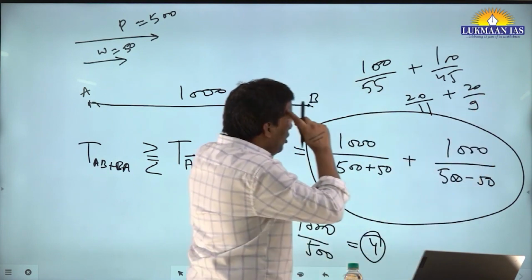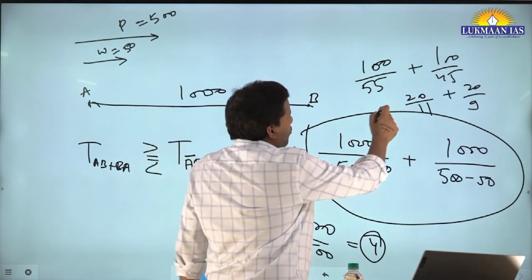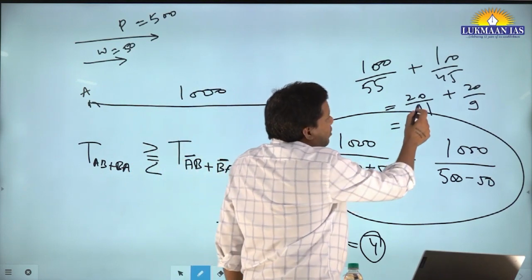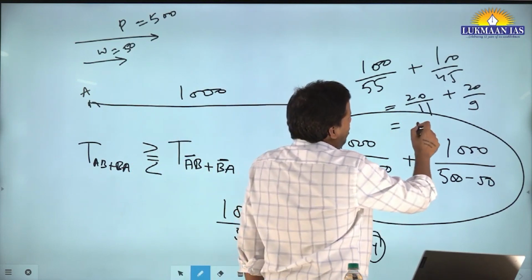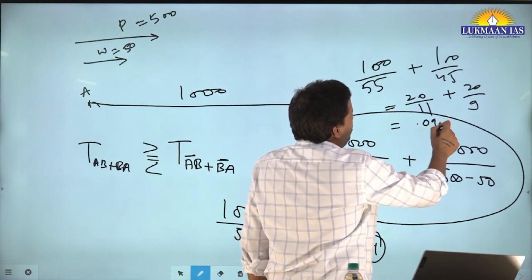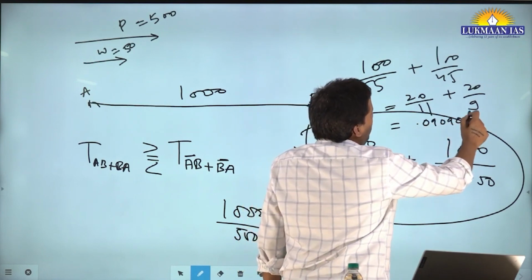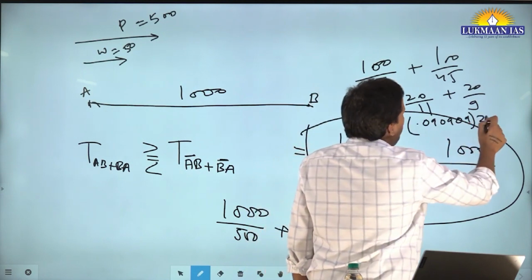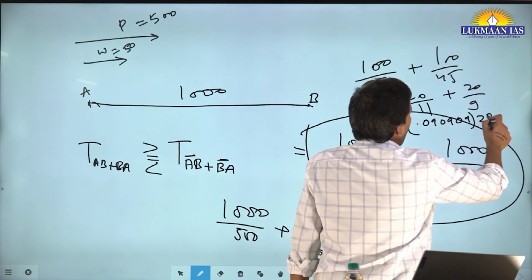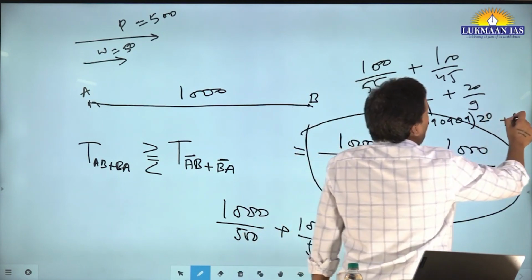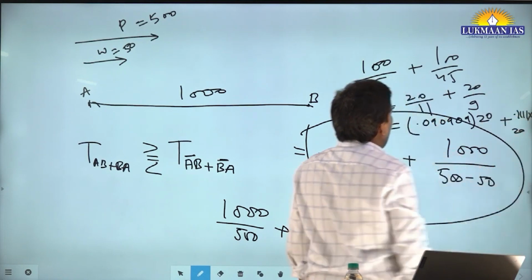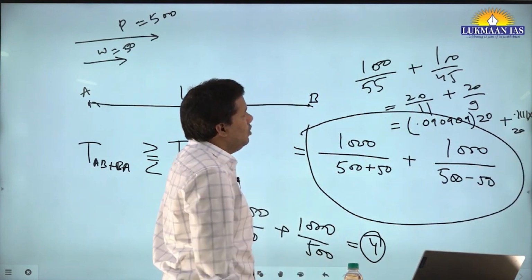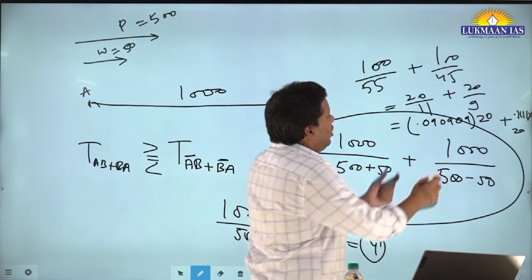See now, here also you can visualize. 1 upon 11 is what? 0.090909, right? Into 2. And 1 upon 9 is 0.1111 into 2. So now you can see what is happening.